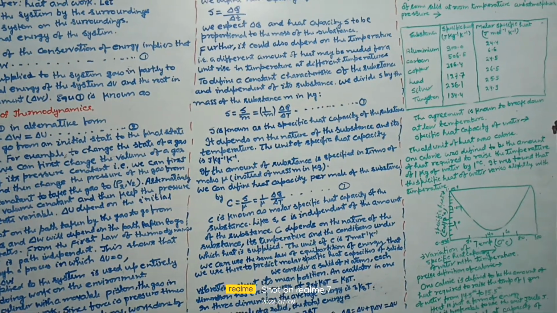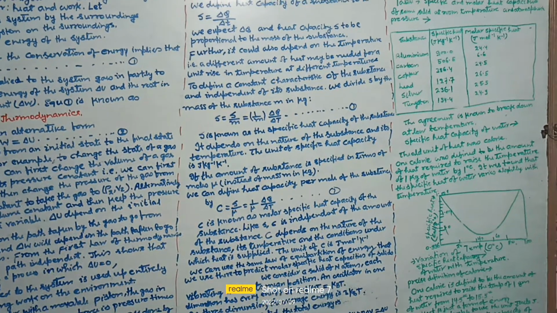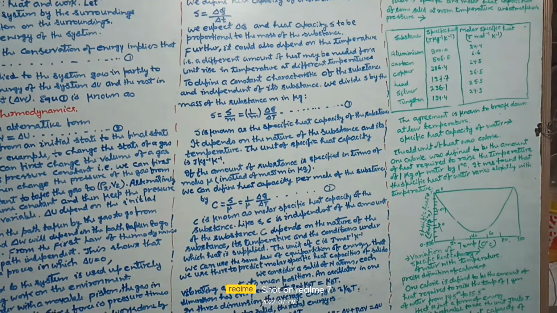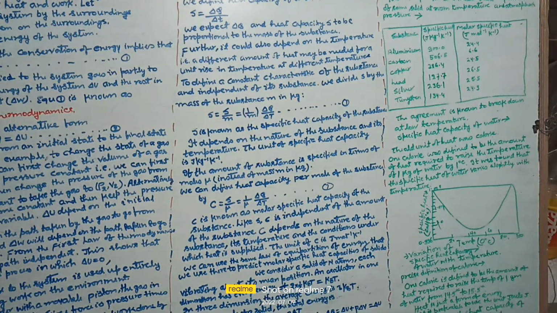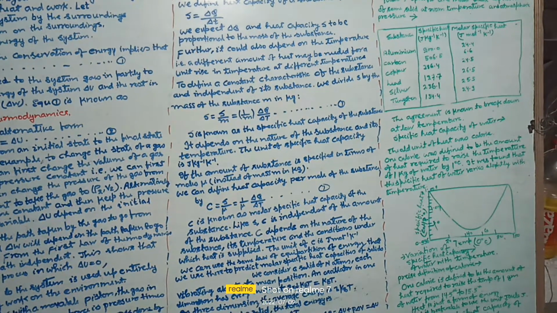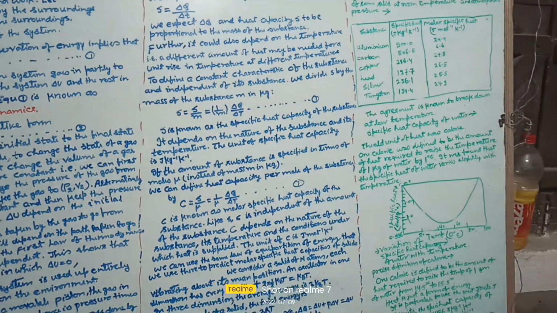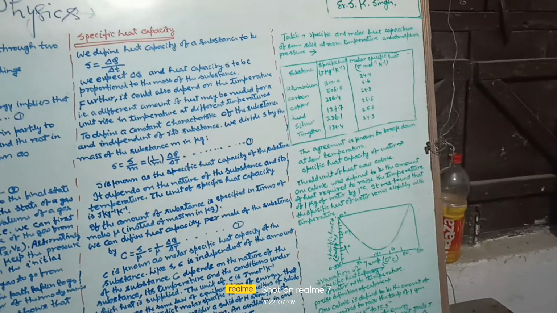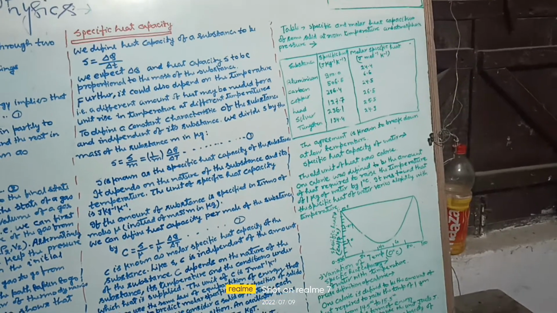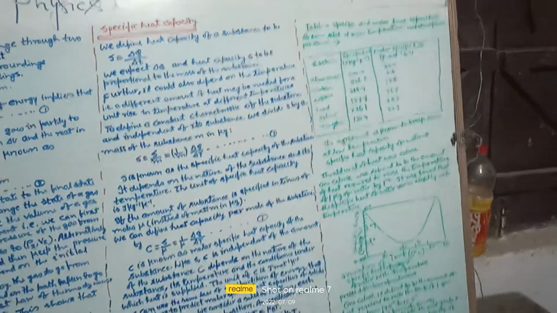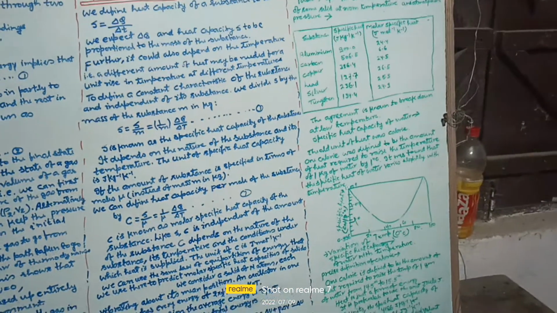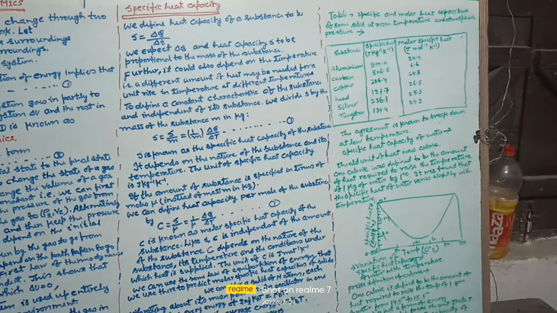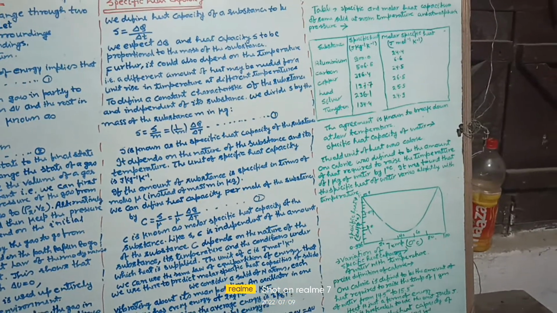Now at constant pressure, delta Q is equal to delta U plus P delta V, which is approximately delta U, since for a solid delta V is negligible. So C is equal to delta Q by delta T, which is equal to delta U by delta T, which is equal to 3R. It is shown in the table, the specific and molar heat capacity of some solids at room temperature and atmospheric pressure. In this we see that the molar specific heat capacity of carbon is very, very less. The agreement is known to break down at low temperature.